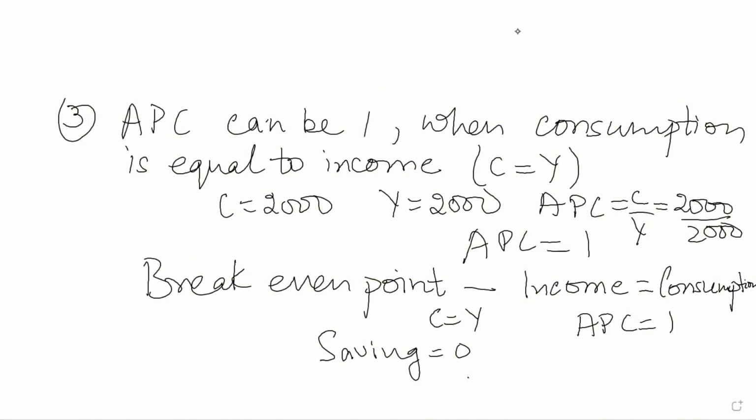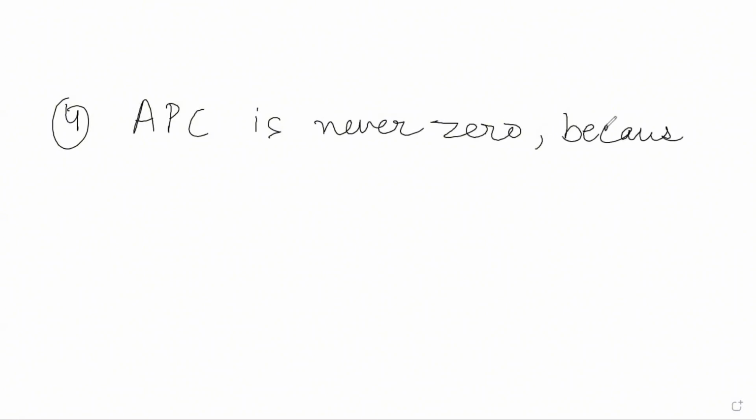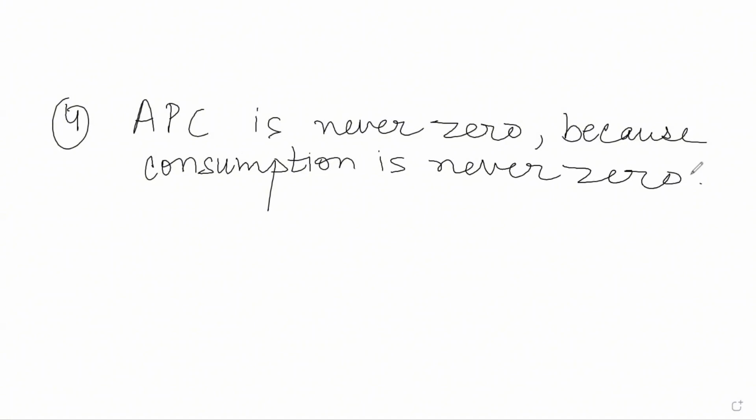The fourth feature is that APC, average propensity to consume, is never 0. Never 0, because consumption is never 0. APC is actually consumption divided by income. And because consumption is never 0, APC cannot be 0.